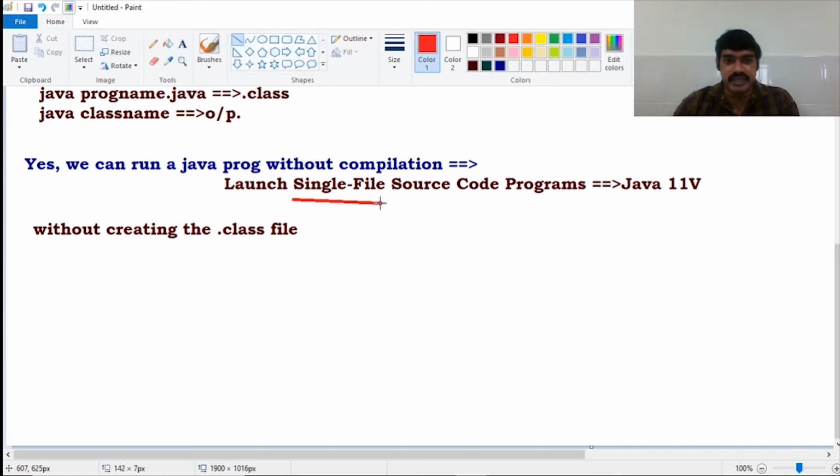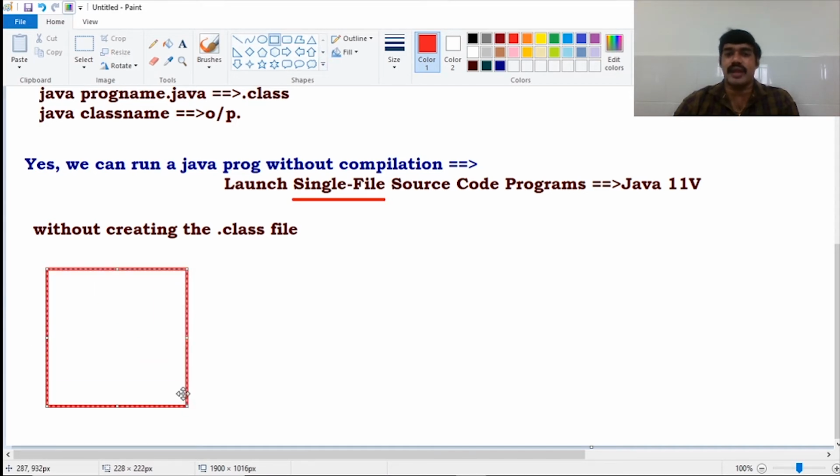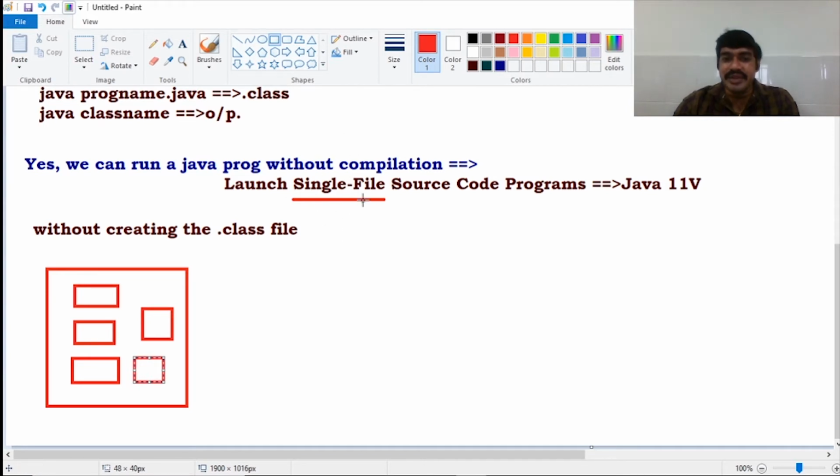As the name specifies, single file. And the limitation or the restriction of this one is single file. A Java file may have n number of classes, but it should have only a single file. That means all the classes should be within the single file only. That is the important limitation of this feature, single file source code programs. So this is my single file, this is my Java program which contains n number of classes.